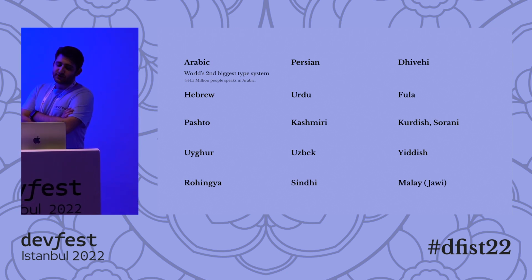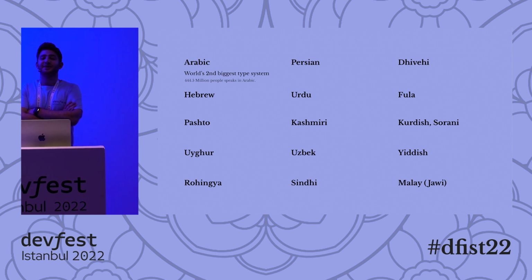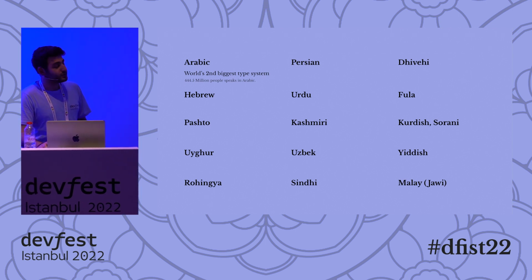The second one is Persian, followed by Hebrew. And we have Urdu, Fula, Pashto, Kashmiri. I know some of you are just hearing those names right now. But there are also Yiddish, Malay, Sindhi, Rohingya. So there are a lot of languages that we write from right to left.